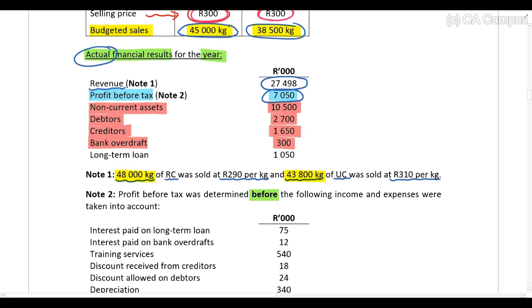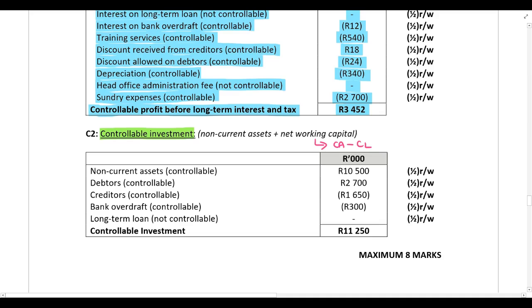current liability. We will not take the long-term loan into account in our calculation because financing arrangements are done by head office and not by the divisional managers. So that is not controllable by the divisional manager. All right, it's not under their control. Okay, so we've got the non-current assets, we've got debtors, creditors, and the bank overdraft. And obviously for the long-term loan, we don't include anything because we know that that is not under the control of the divisional manager.